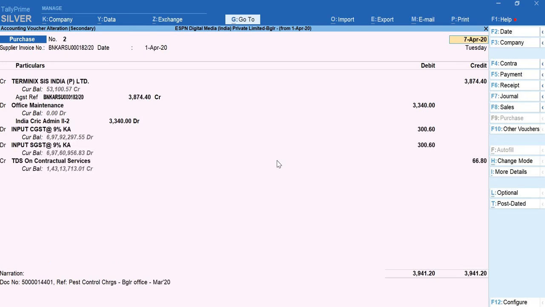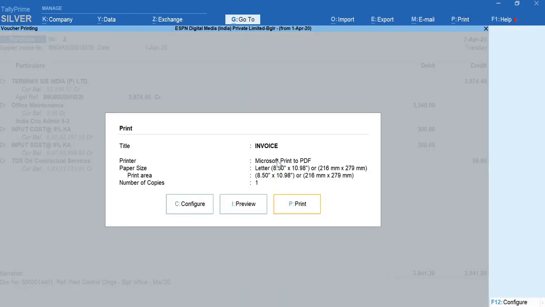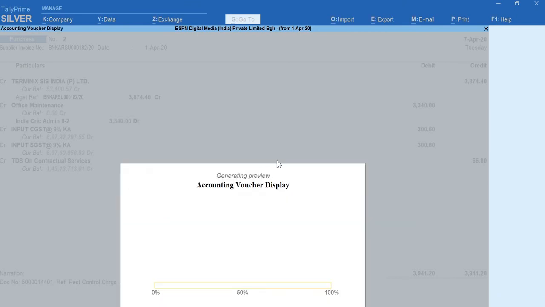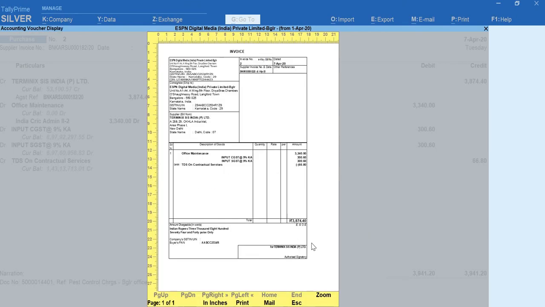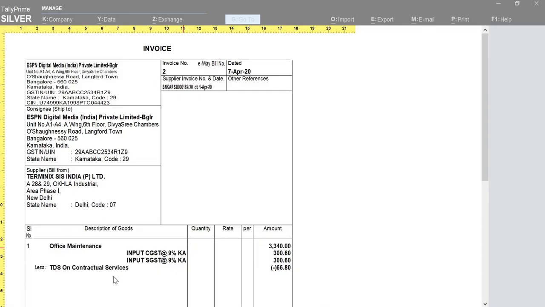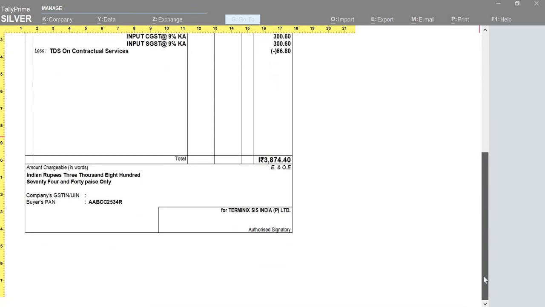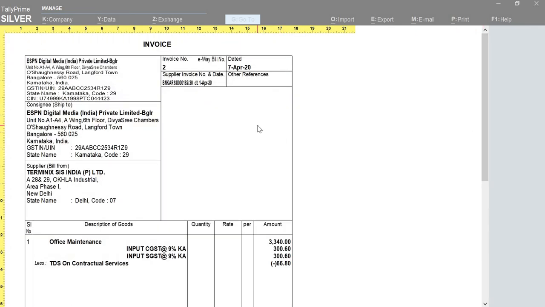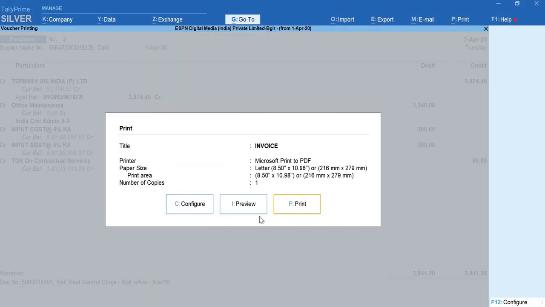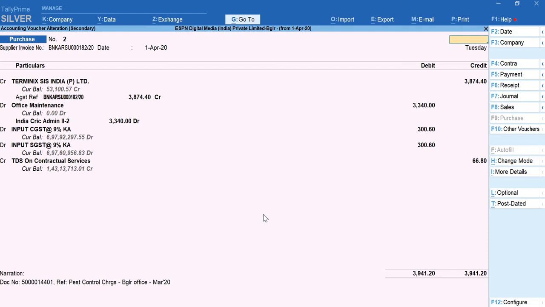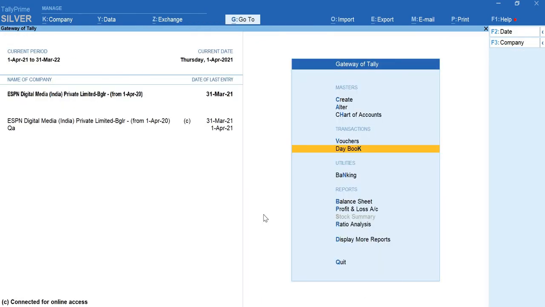For this taxation bill, we'll see how our invoice looks. I'll press Alt+P, print, current, and go for a preview. So it shows you the outline. Yeah, so here it will add the tax for me. That's it. So these are the basic things which you have to know before entering into the work of TALLY.